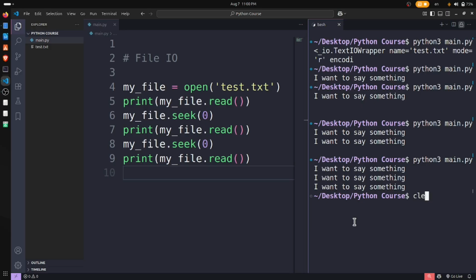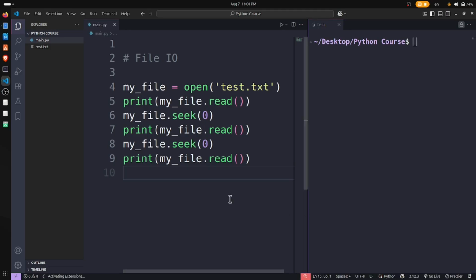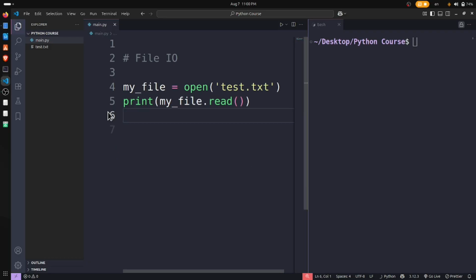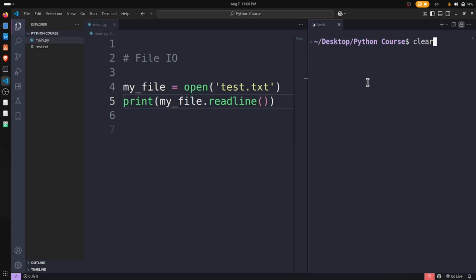So it is very powerful. We have learned about this, read. Now let's see readlines. Readline is another method.